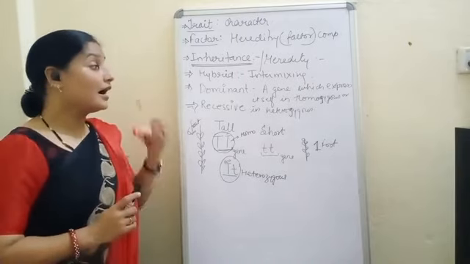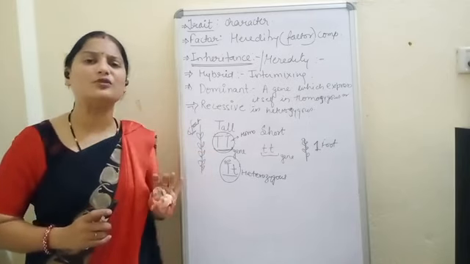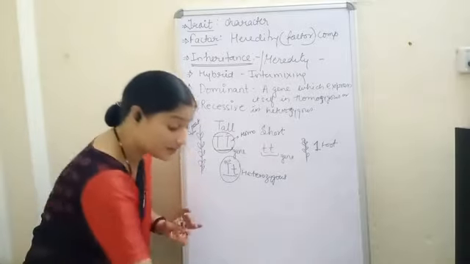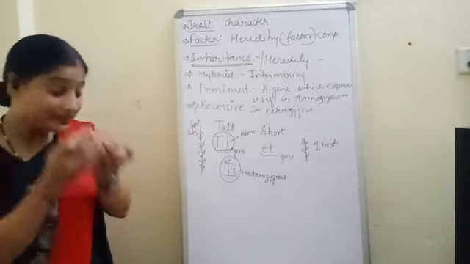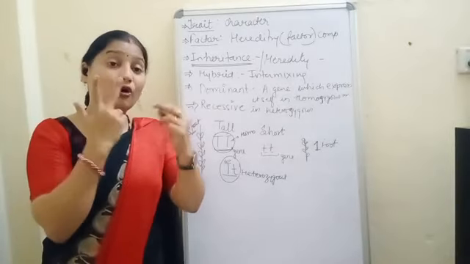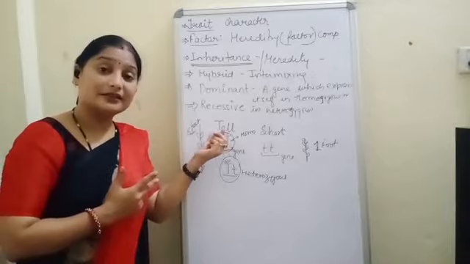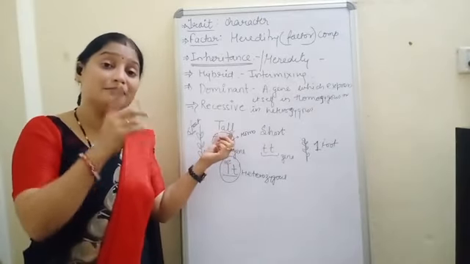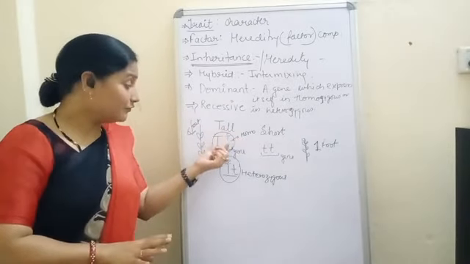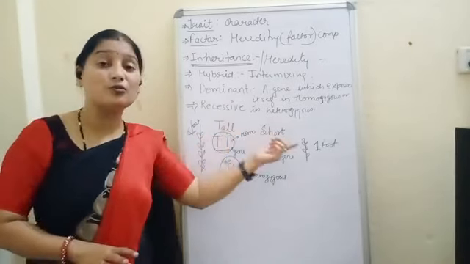The next is recessive. Recessive means a gene which expresses itself only in the homozygous condition and not in the heterozygous condition. Once again, the meaning of homozygous is a gene in which both the alleles, that is both the genes, are of the same kind. If they are exactly the same, it is called homozygous.